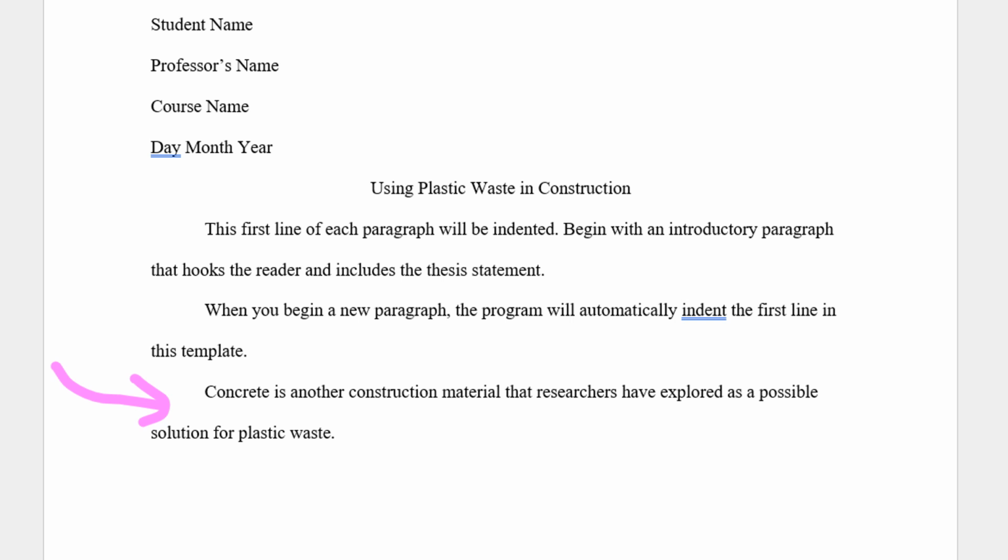One section of my paper could be about using plastic in concrete. My topic sentence for that paragraph might be, "Concrete is another construction material that researchers have explored as a possible solution for plastic waste."